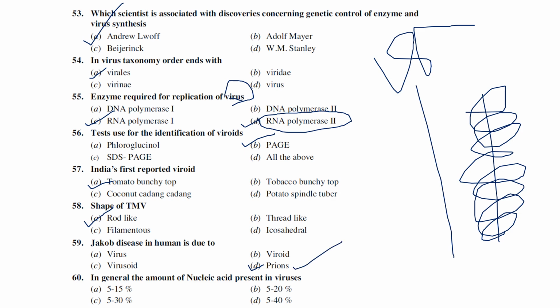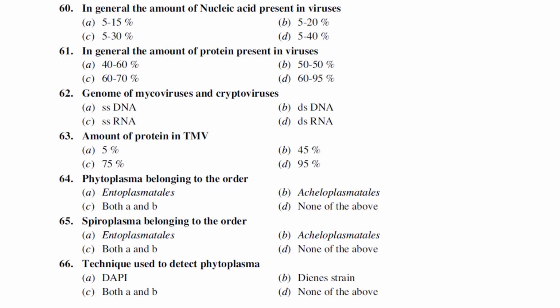In general, the amount of nucleic acid present in plant viruses ranges from 5 to 40%, and the protein coat is 60 to 95%. That is the general range for all plant viruses. The amount of nucleic acid is generally 5 to 40%, and the amount of protein coat is generally 60 to 95%.